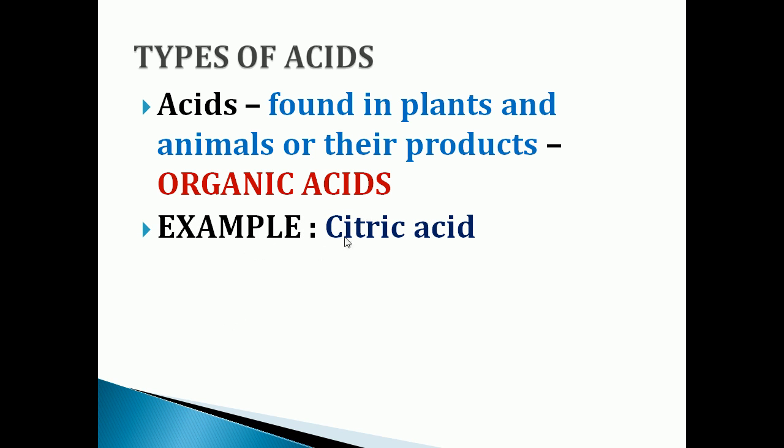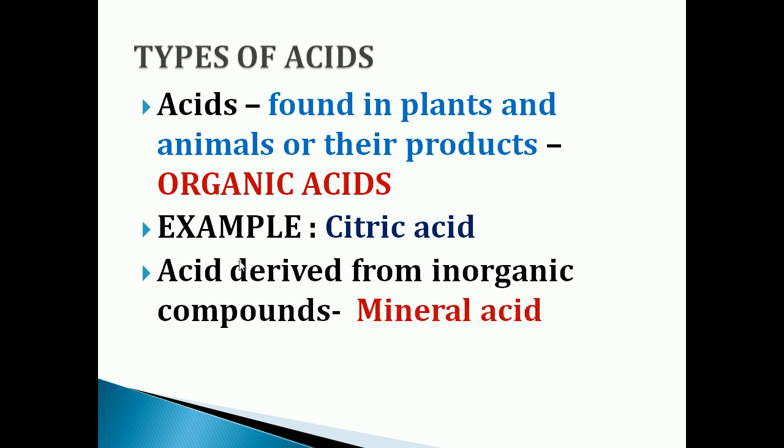An example of organic acid is citric acid. Citric acid is found in citrus fruits, for example lemon, orange, etc. Now, what is meant by mineral acid?